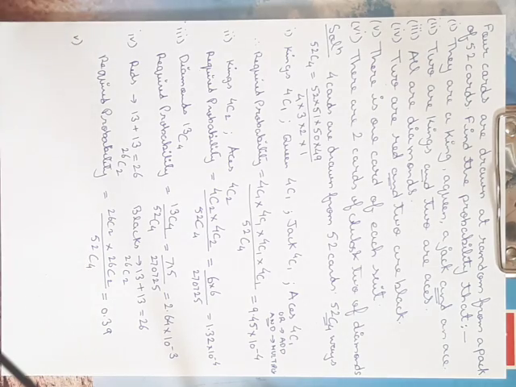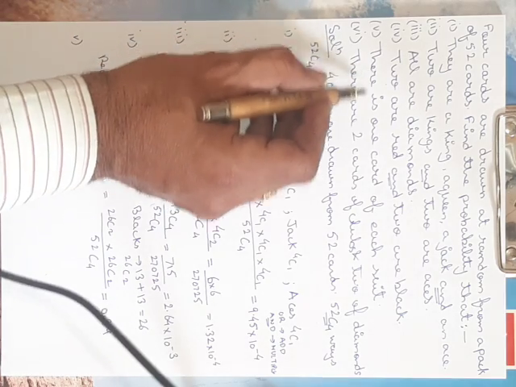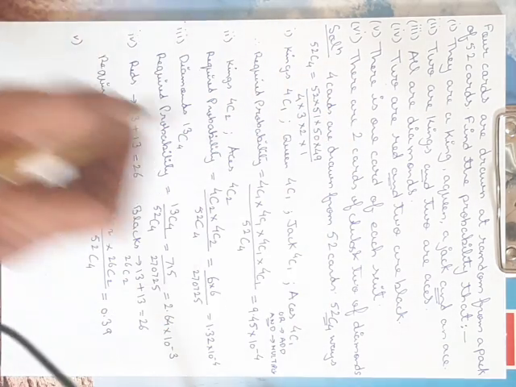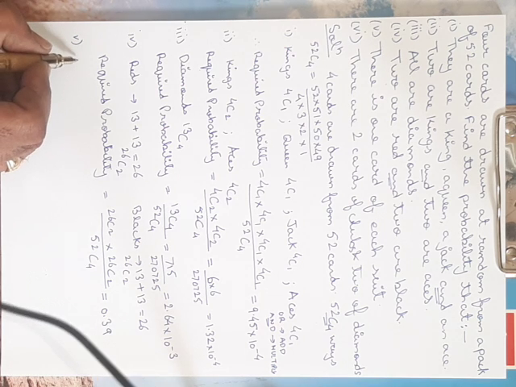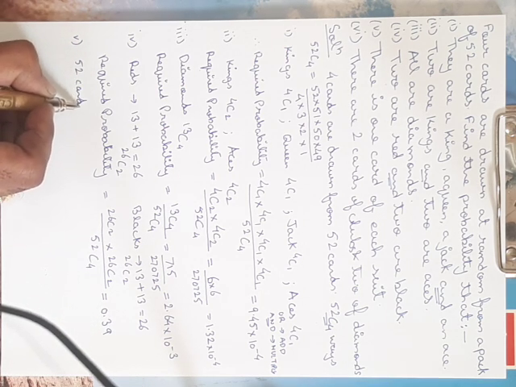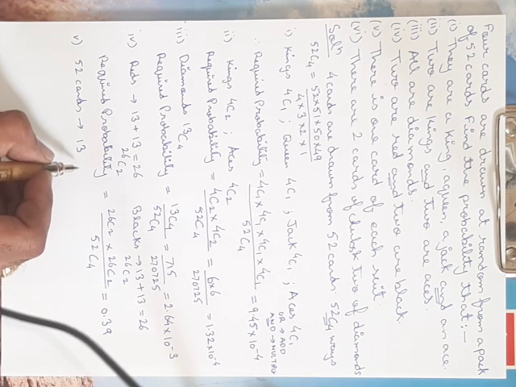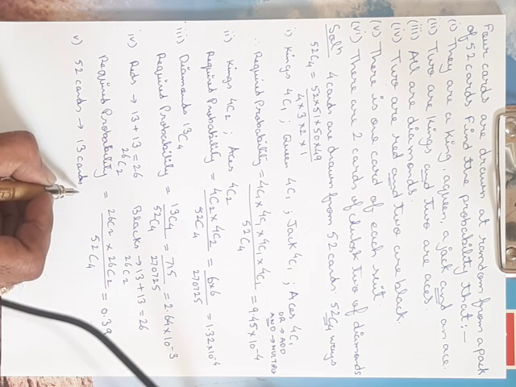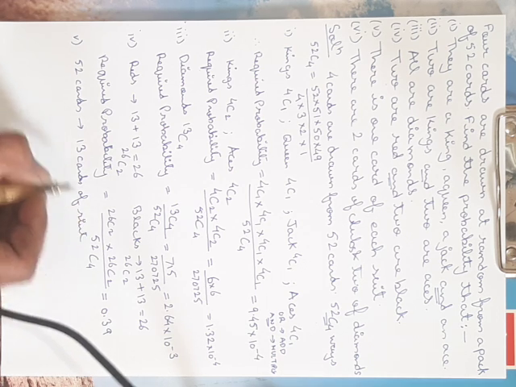Next, number 5, there is one card of each suit. In a pack of 52 cards, the number of suits is 4, and 13 cards are of each suit.